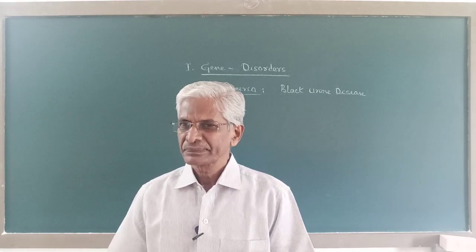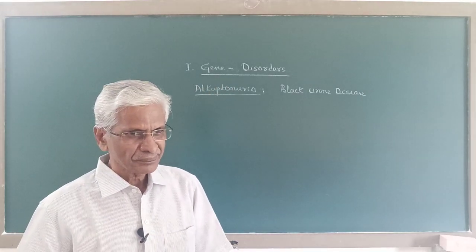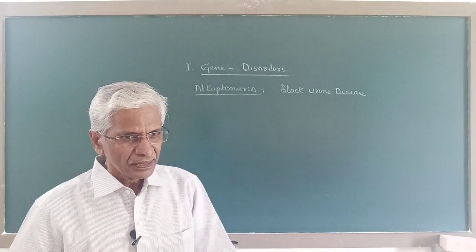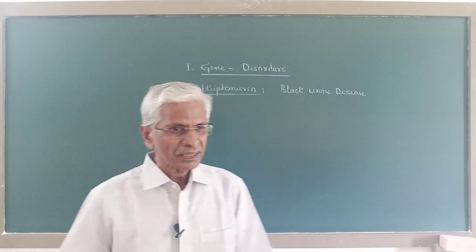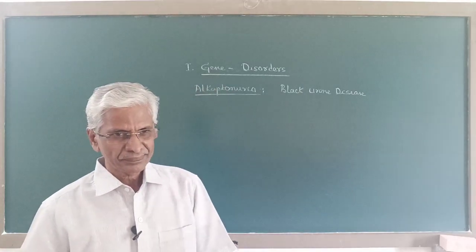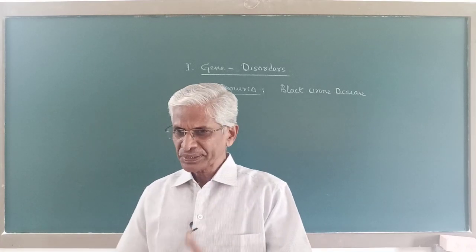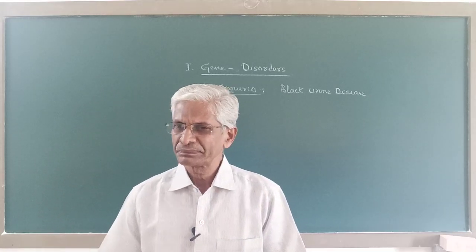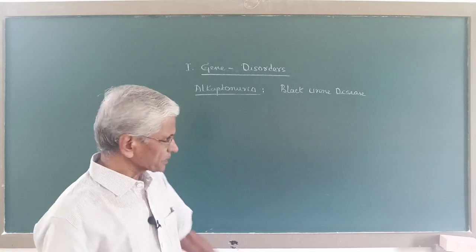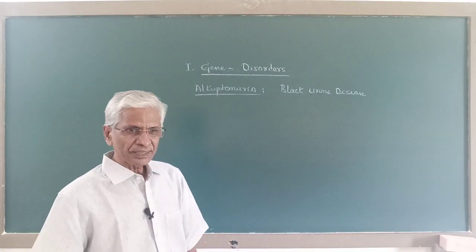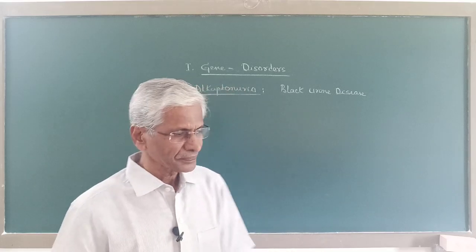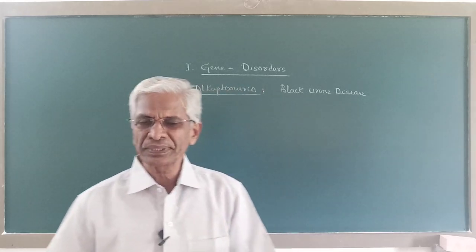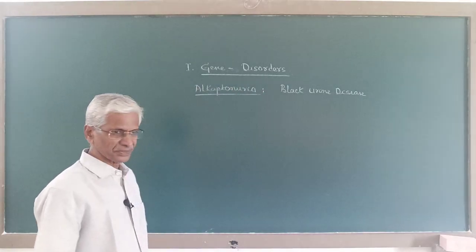Now, this is caused due to an autosome linked recessive gene in homozygous condition. Now, a recessive allele, a recessive gene present on autosome, and this recessive gene in homozygous condition causes this disorder, alkaptonuria or black urine disease.